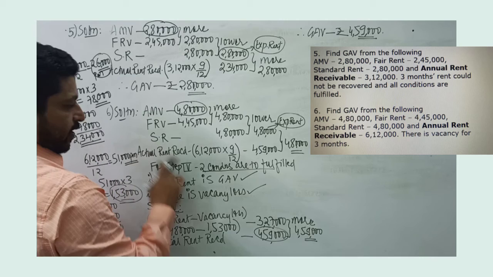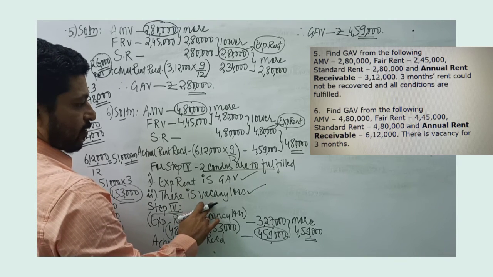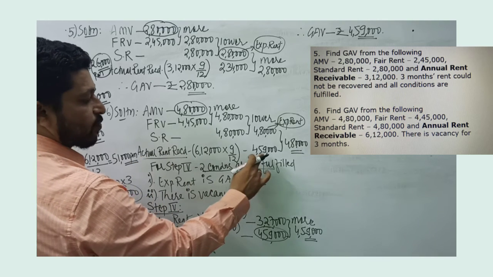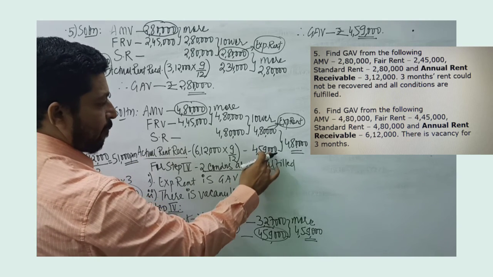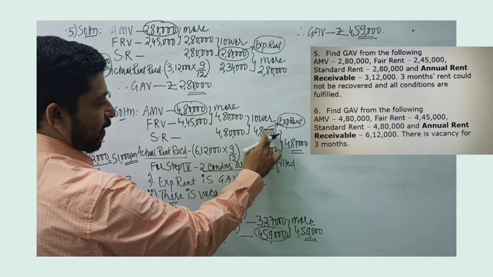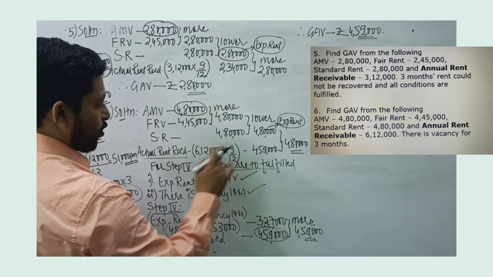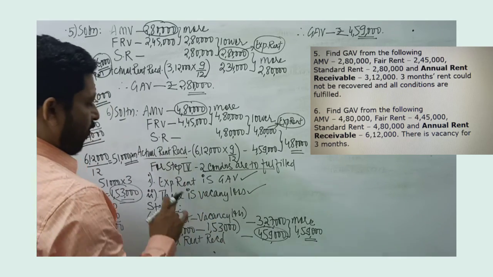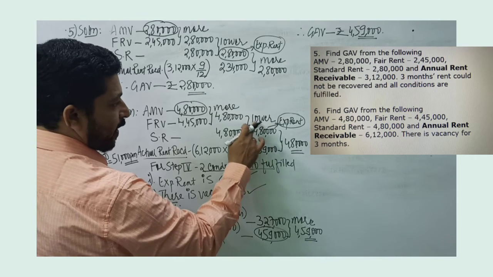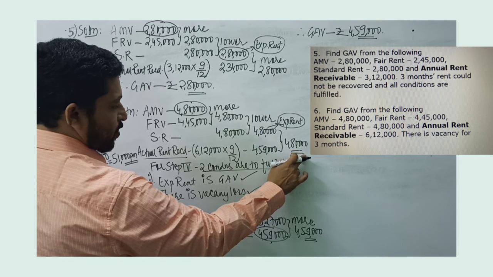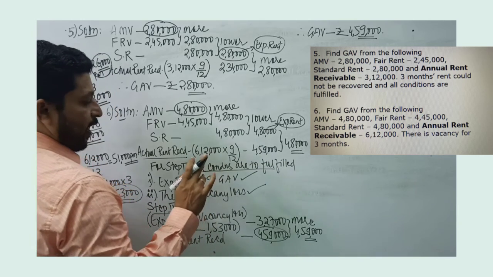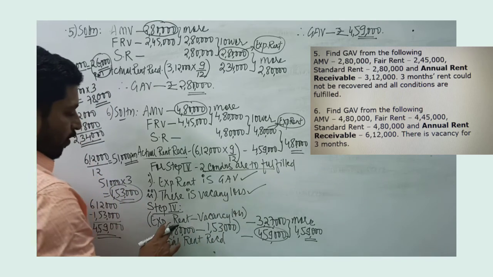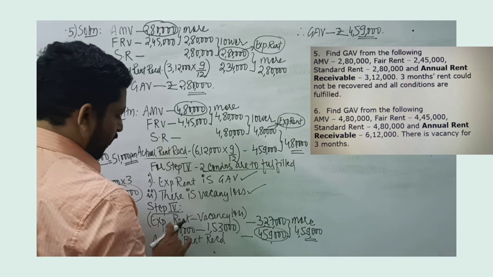But here in problem number 6, there is vacancy loss for 3 months. And after vacancy loss, the actual rent received is 4,59,000. Now we need to check whether we need to go to step 4. To go to step 4, both conditions are to be fulfilled. Expected rent becomes gross annual value as per step 3, and there is 3 months vacancy as given in the problem. So both conditions are fulfilled and we go to step 4.